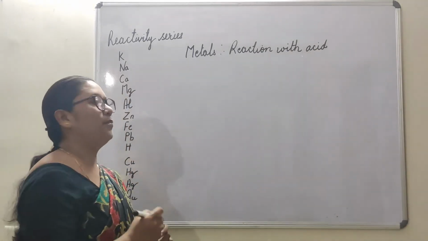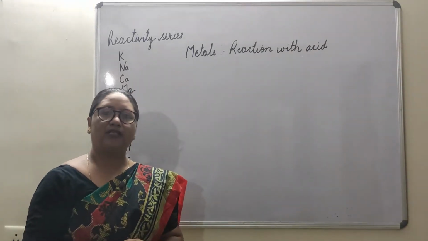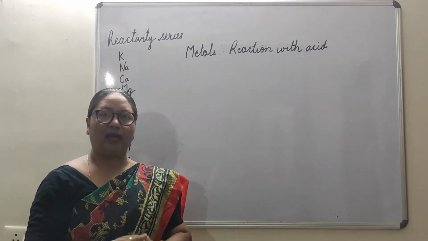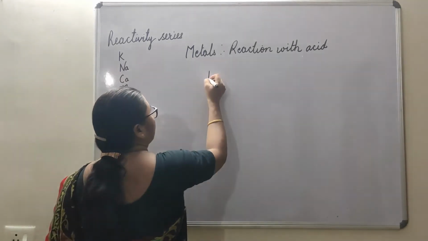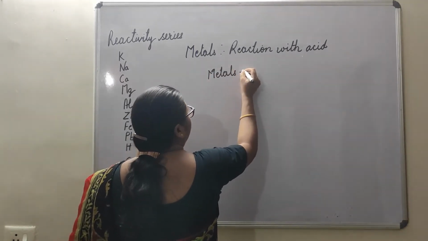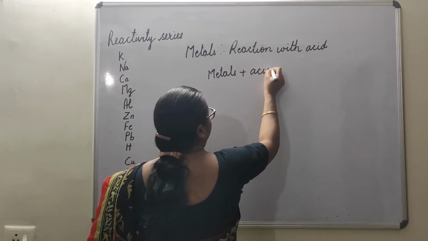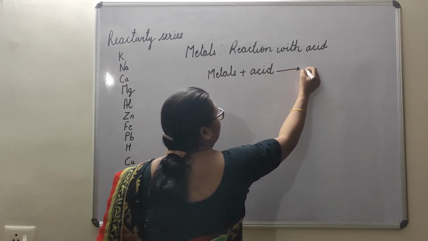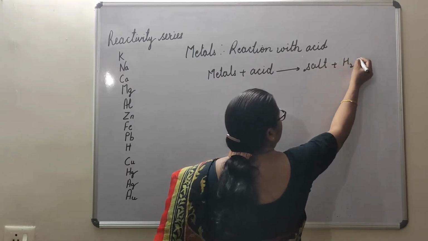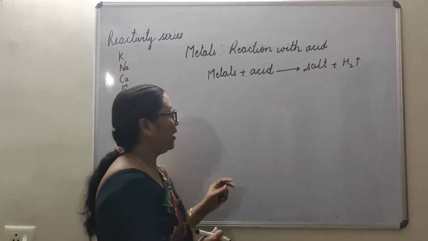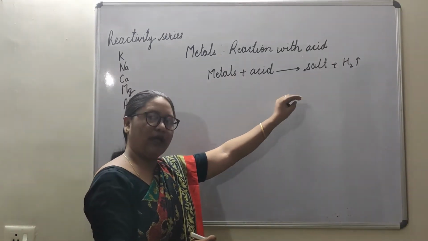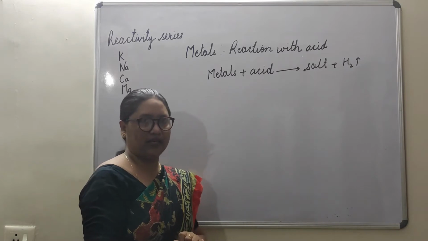So in this, when metals react with acid, it's not that every time we will get the same thing. Okay, in general, when metals react with acid, salt is formed plus hydrogen gas is released.